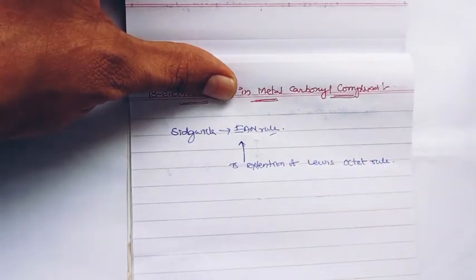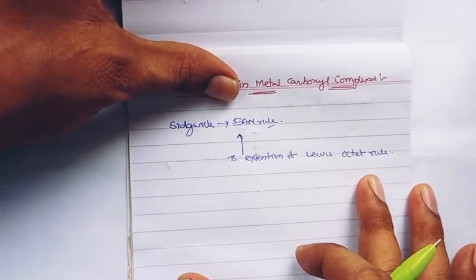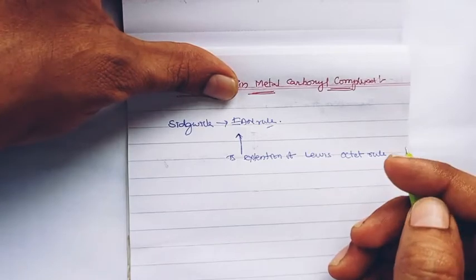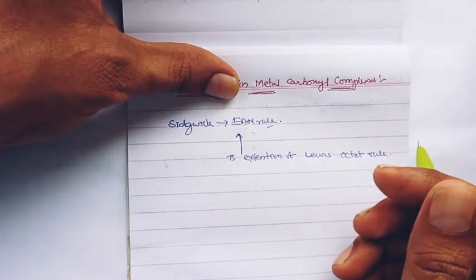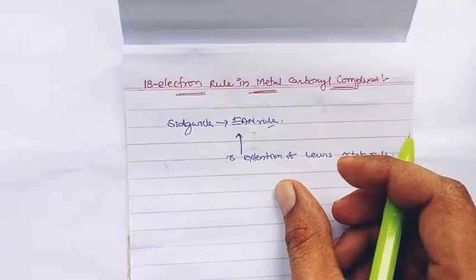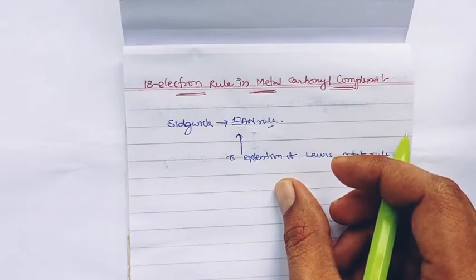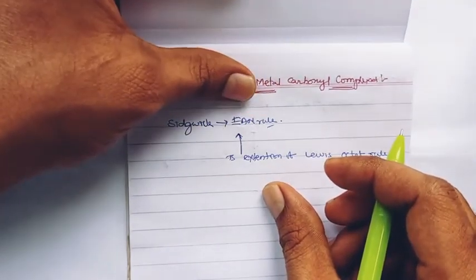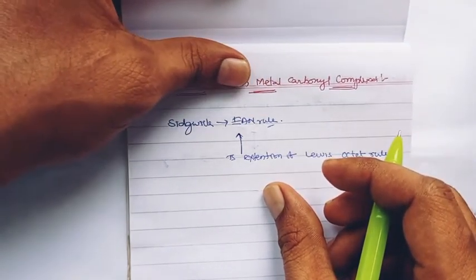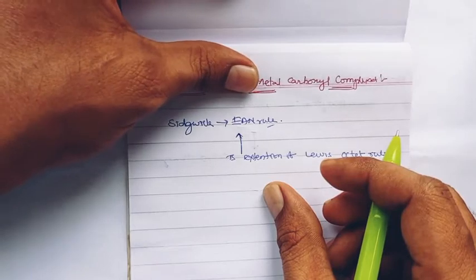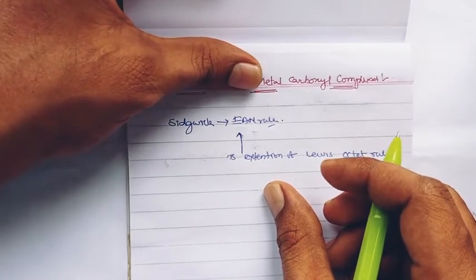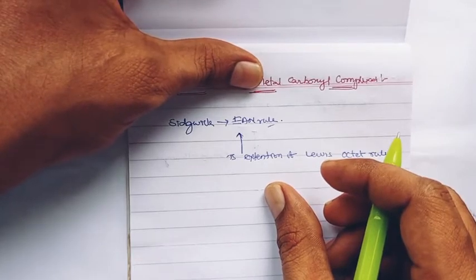We know that in normal compounds, in organic compounds, when the molecule's central atom gains the fulfilled electronic configuration, that is s2p6, right, 8 electrons in valency, it will be stable.